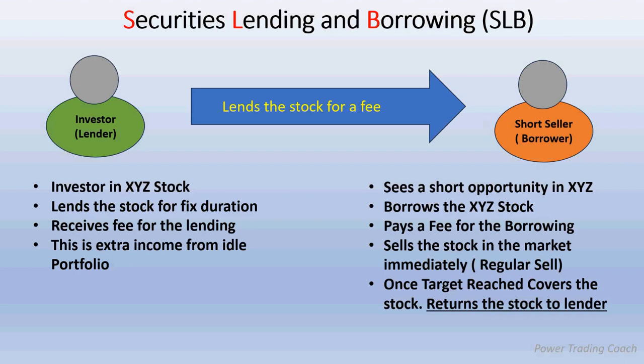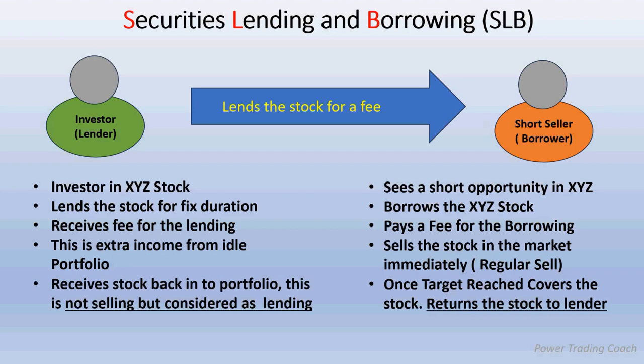So once the target is reached, the short seller covers the stock and with that he makes profit, because he sells high and buys low. In between he makes the profit, but he has to return the stock to the lender. So he returns the stock to the lender. What the investor gets is that he has already got the fee for lending. Now he receives the stock back into his portfolio. This is not selling but considered as lending, and now it has been returned to the investor.